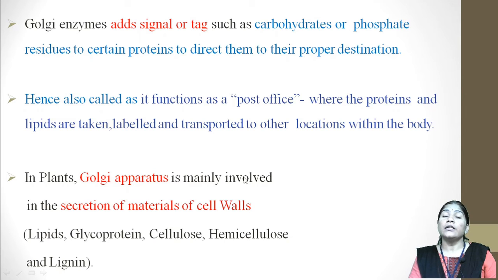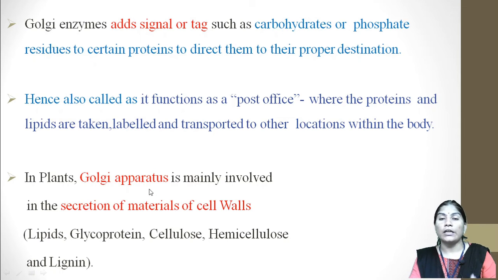So when the Golgi enzymes take some proteins and lipids, they label them and transport them to other locations within the body, so they act like the post office. That's why, like the traffic police, it is also referred to as the post office.